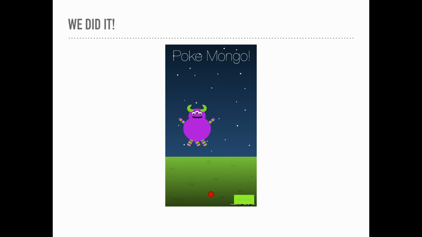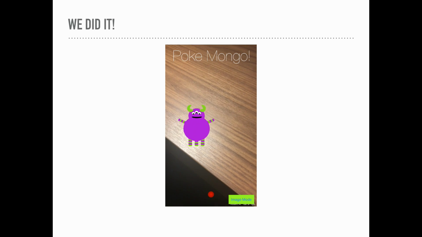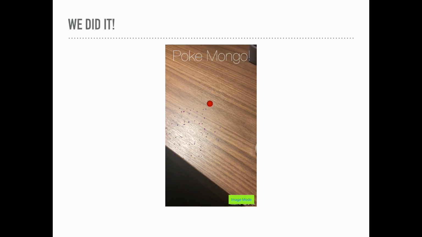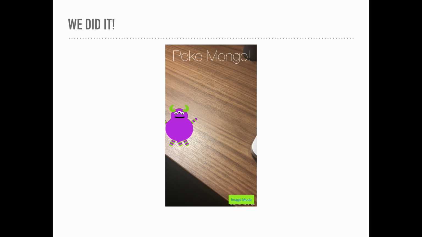So here's our app. We can actually toggle between the two views. That's my desk. And then we can hit our monster and he explodes.